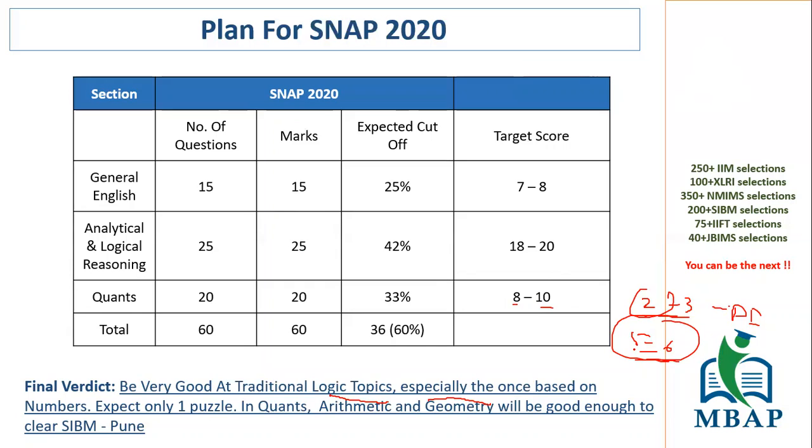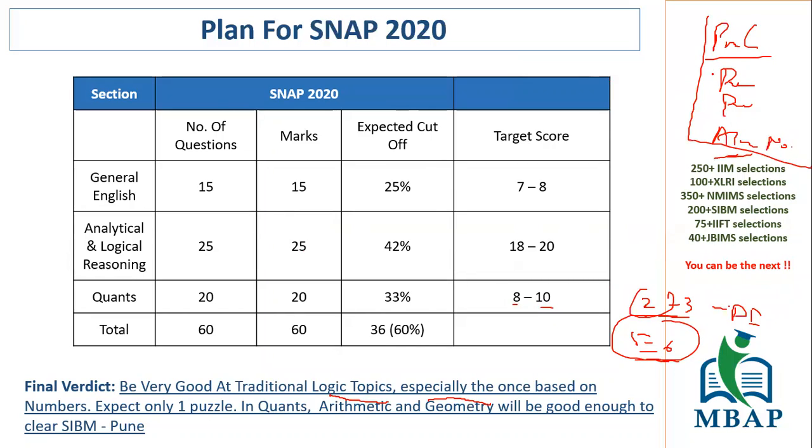So that also gives you a very clear picture that someone who aims to get into SIBM, just by working on these two areas of quants out of the 5 areas of quants, can skip completely modern maths, PNC, probability, progressions, algebra. You can skip all of that. You can skip number series completely if you want. By skipping that also, you can still get into SIBM Pune, is what I am mentioning in this video.